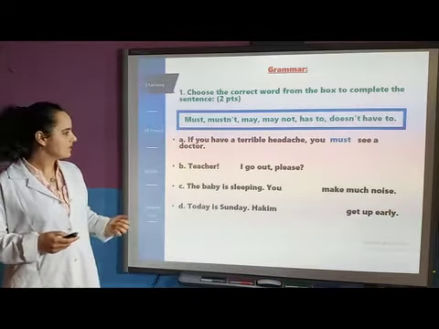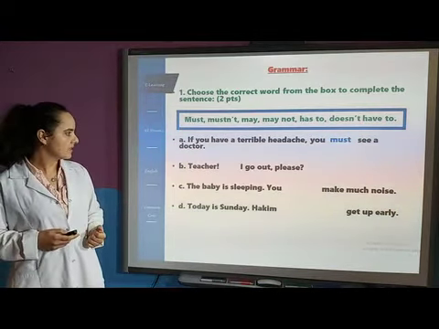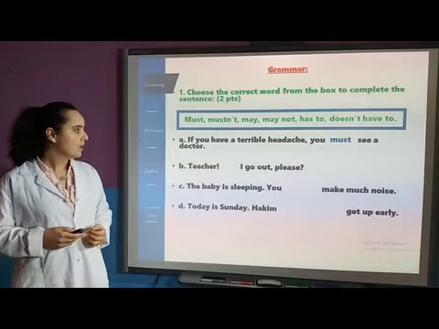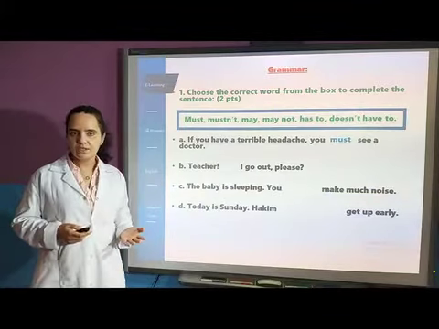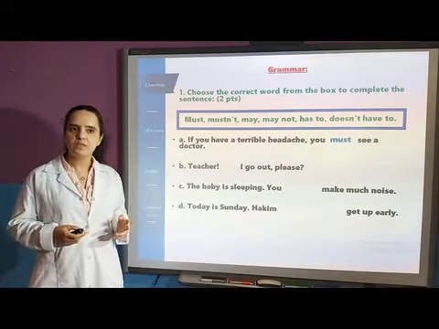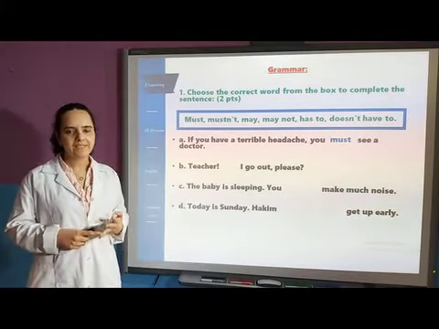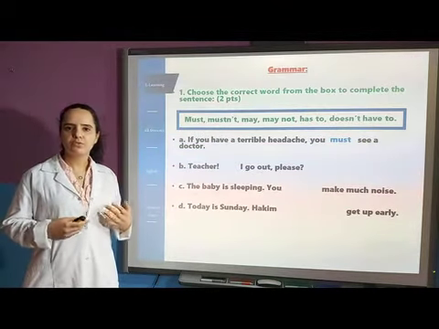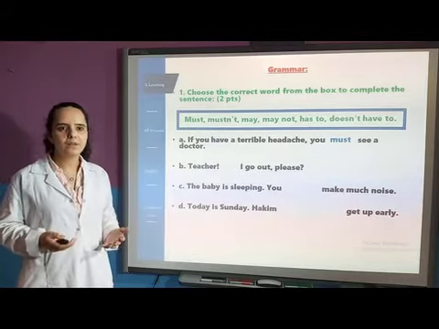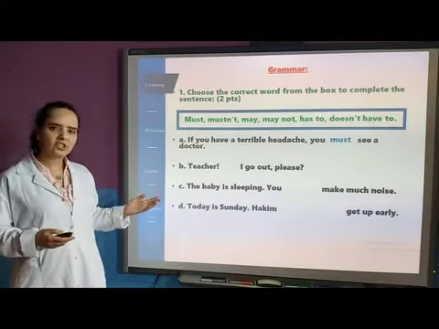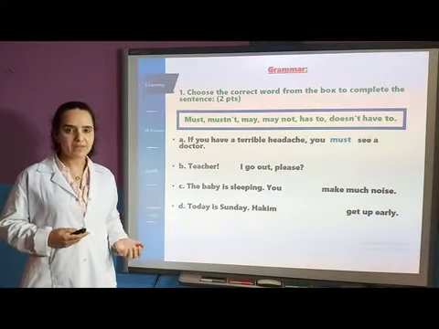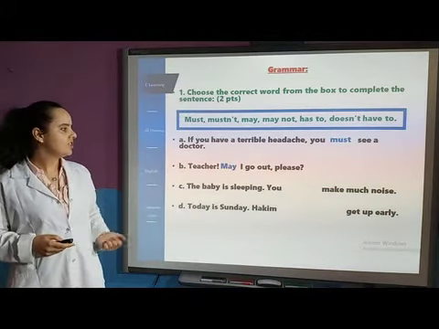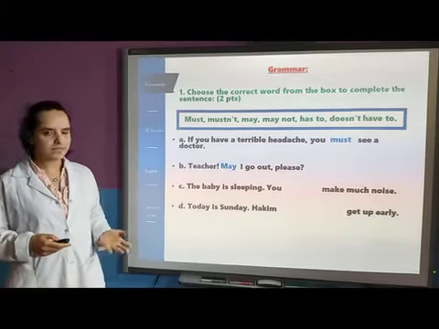B, teacher, I go out please. So here it's clear that it is a student who is asking for permission, okay, because he wants to go out. So when we ask for permission, there are 2 modals that we can use. We either use may or can. Can when we have an informal context. For example, you're talking to your friend or a family member, but if you're talking to your teacher, you have to show a kind of respect and politeness. And the right answer here is may. Teacher, may I go out please?